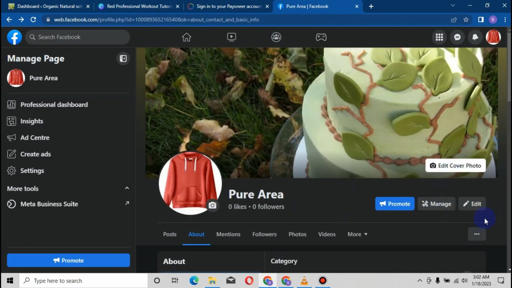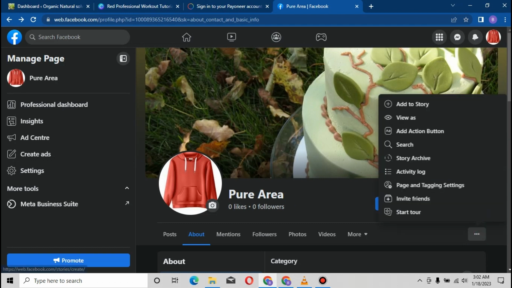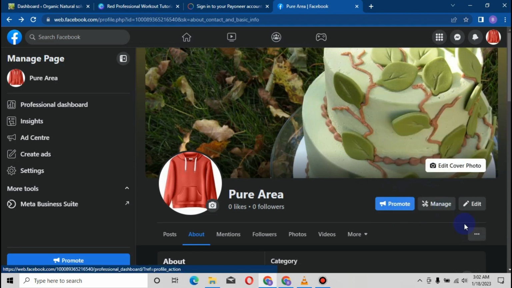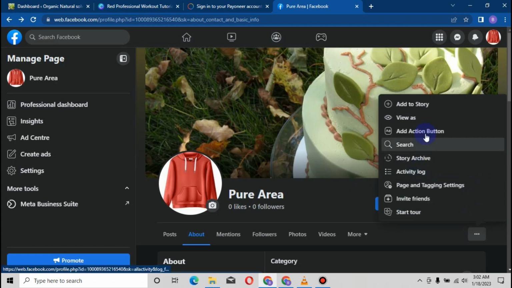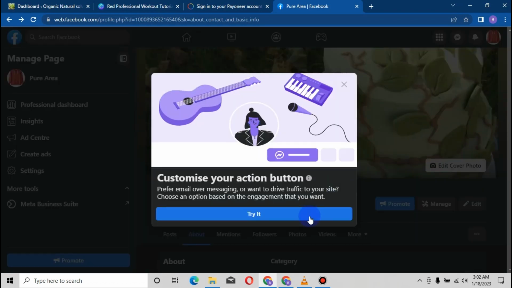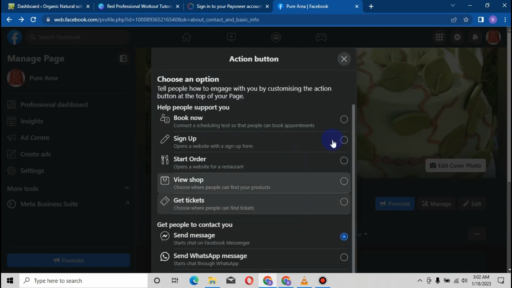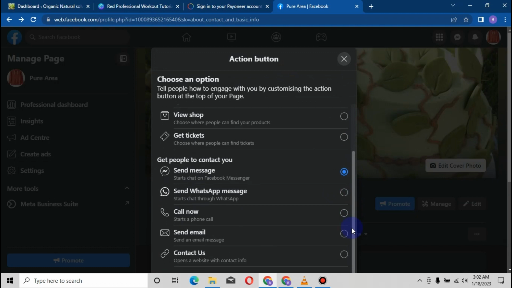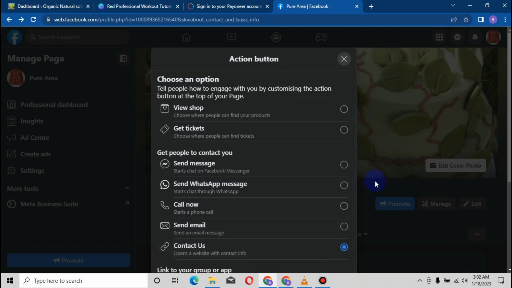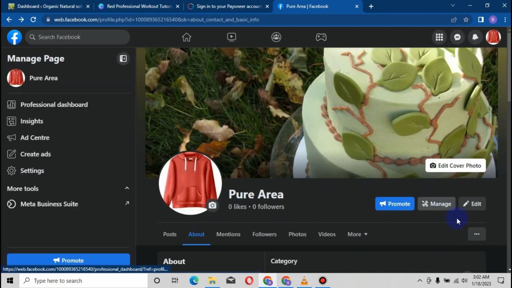Now the next thing you have to do is click on these three dots. I just forgot to add a button, but no problem, we can equally do it here. Similar things we found under manage, we can still find most of them here. Let's add the button before we move further. Customize your action button. Let's use contact us. Then you just click out and you're done with that.